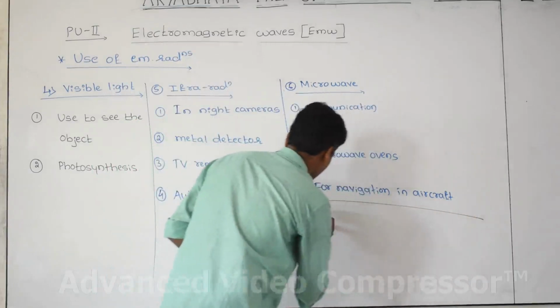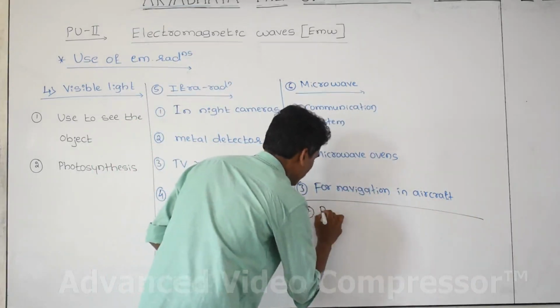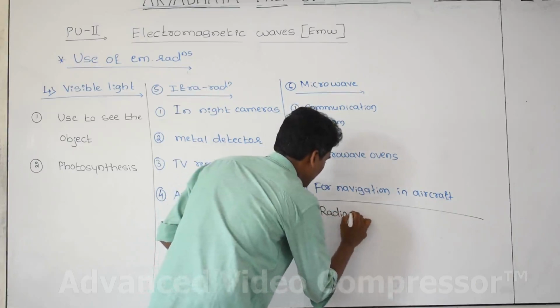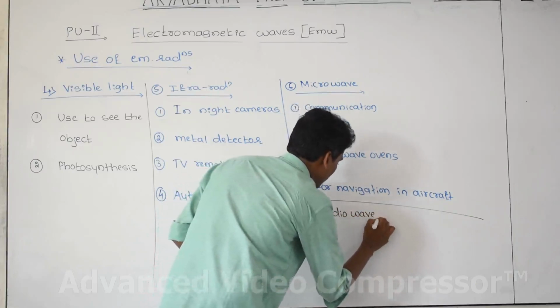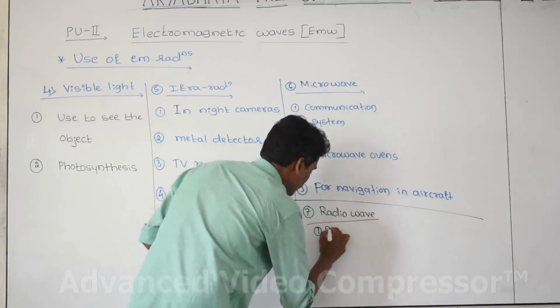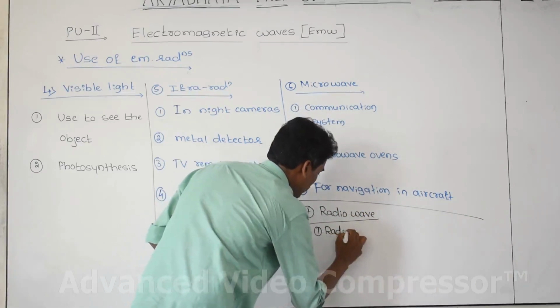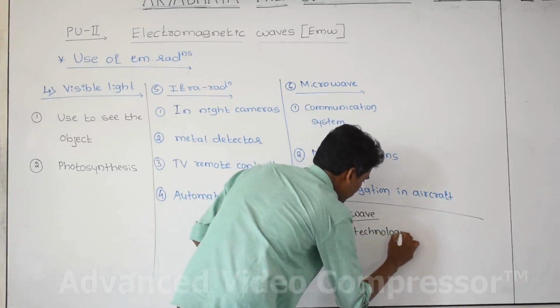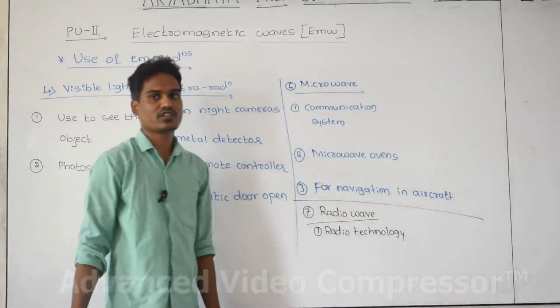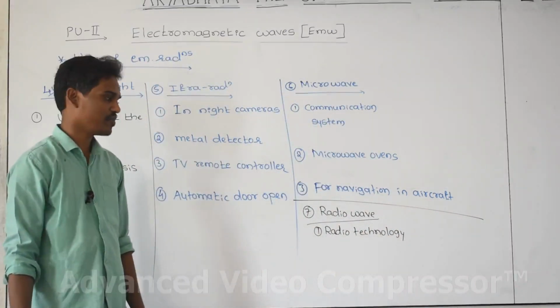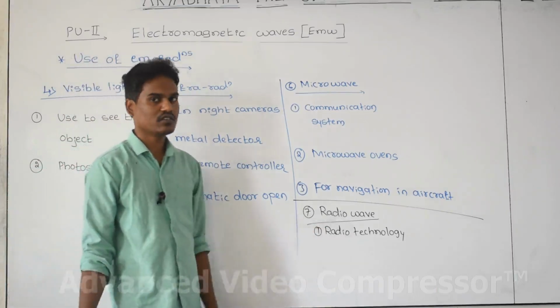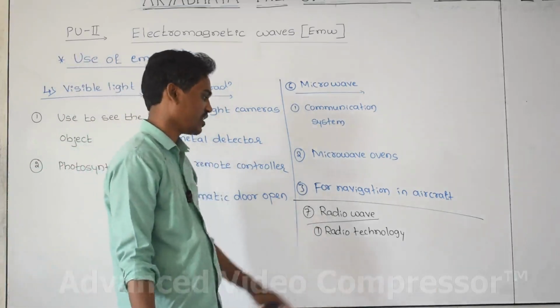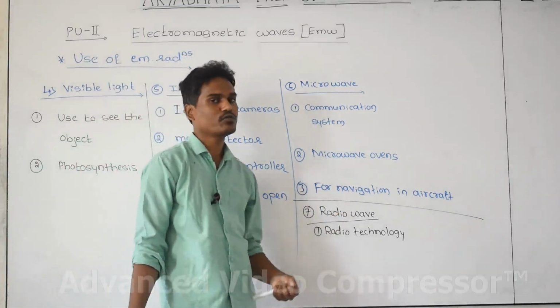We can study radio wave. Seventh one, radio wave. And radio wave, generally you know very well, is radio technology. For example, FM you are using, that is frequency modulation, that is a radio technology. In that radio technology, which electromagnetic radiation we are going to use?